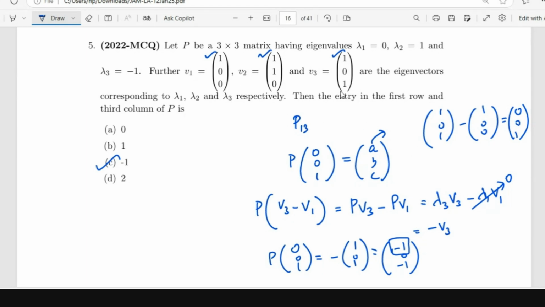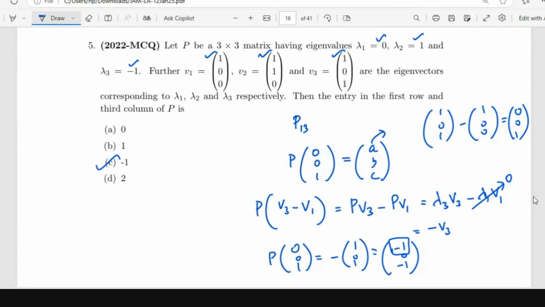The eigenvalues are all distinct, which means the matrix is diagonalizable. And diagonalizable means every vector can be written as a linear combination of the eigenvectors. The eigenvectors span the entire space, R3 here.